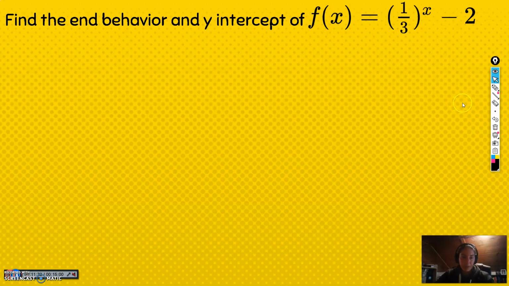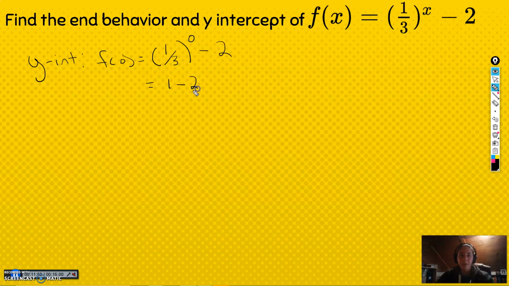Okay, what about the end behavior of this guy and the y-intercept? So the y-intercept is what you get when you plug 0 into the function. So 1/3 to the 0 minus 2. Anything to the 0 power is 1. 1 minus 2 is negative 1. So this y-intercept would be at (0, negative 1).